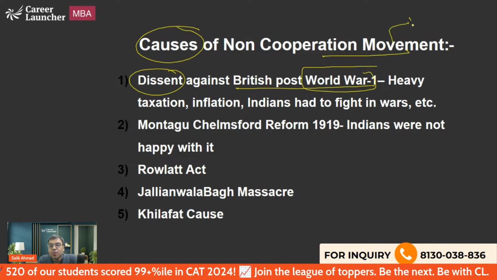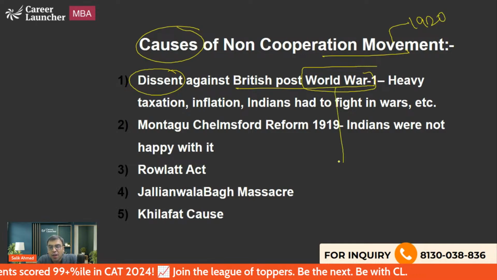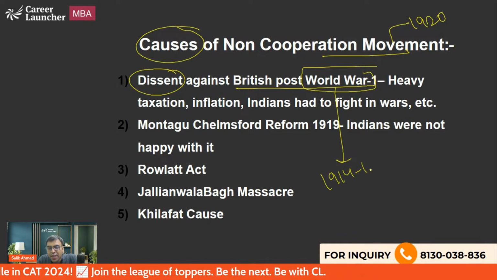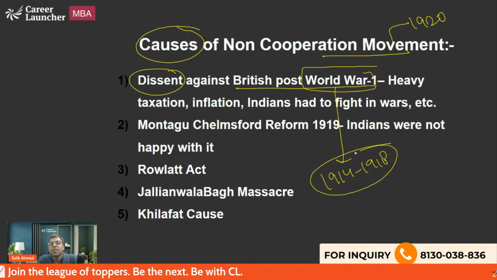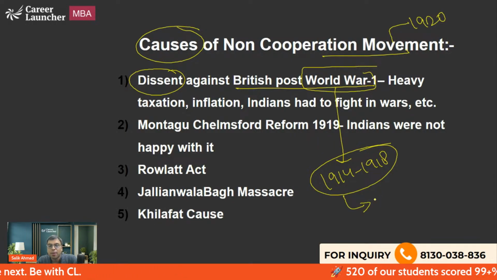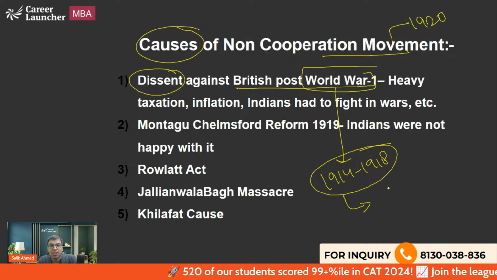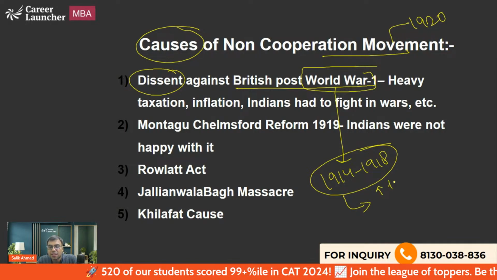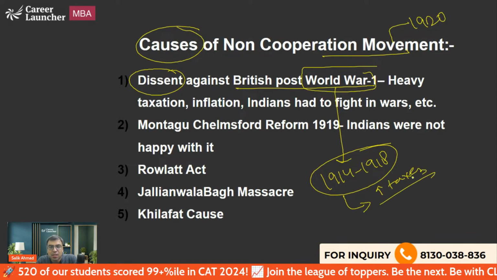The non-cooperation movement started in 1920. World War I we have seen was from 1914 to 18. Now after a war, I hope you are aware, whenever a war happens, what is the problem? The first problem is that government revenue is decreased because it has spent a lot. So it will increase taxes. It will impose more taxes on the people.